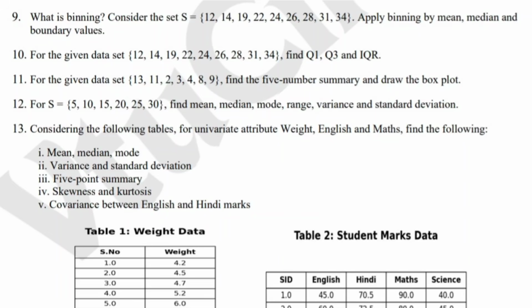Question number 11. For the given data set 13, 11, 2, 3, 4, 8, and 9, find the 5 number summary and draw the box plot. Arrange the data first, then find minimum, Q1, median, Q3, and maximum.